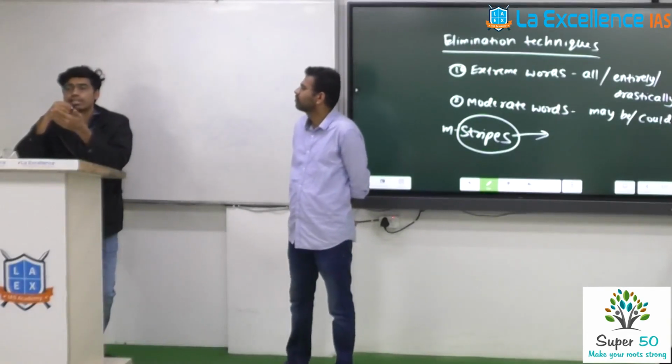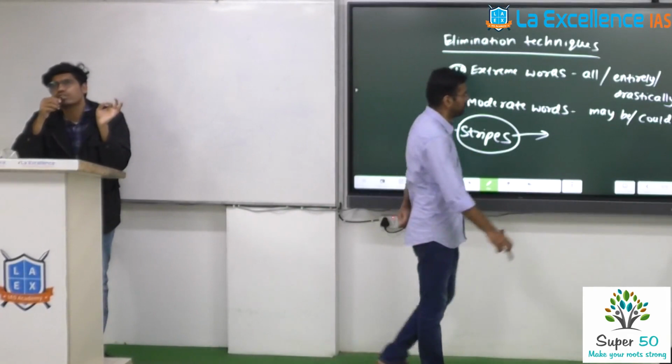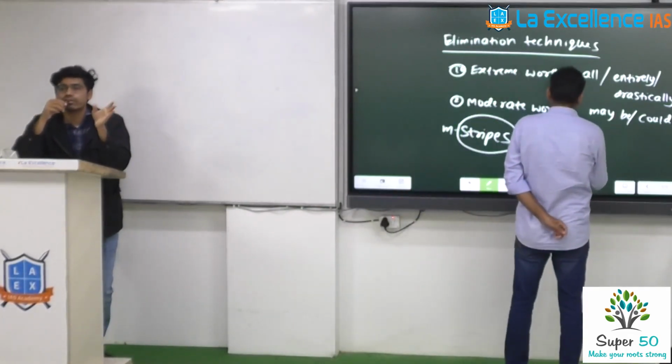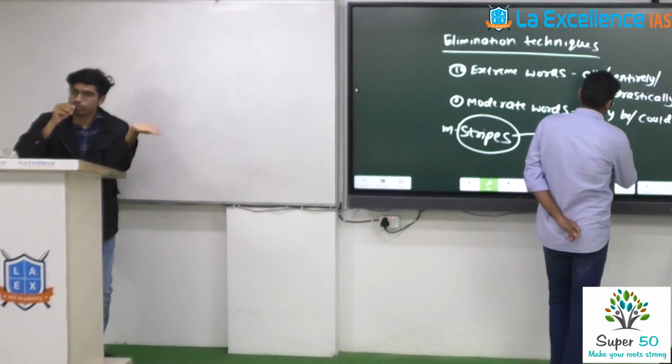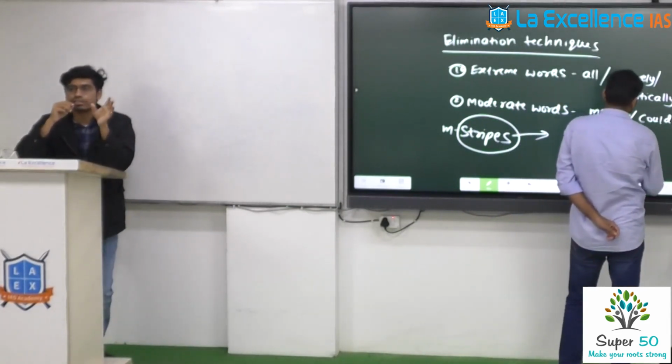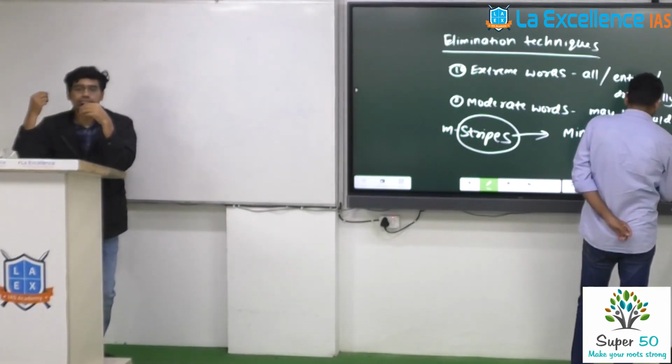Sometimes they ask about ministries, like which scheme is under which ministry, and I've seen that mostly it's wrong. Don't take it as an absolute statement, but it's a possibility. Most of the time it could be wrong. Let's say there's the MPLAD scheme.